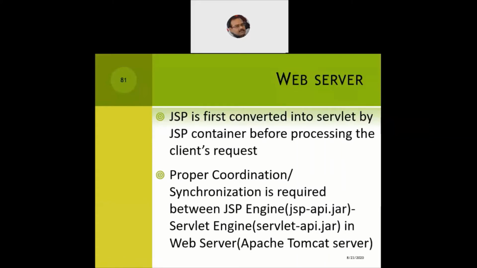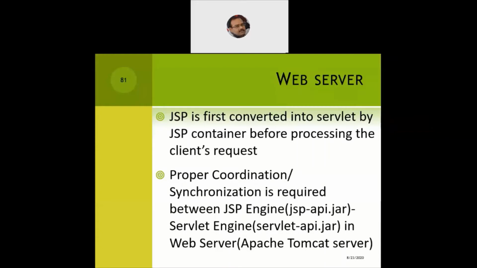Then proper coordination or synchronization is required between all three of them. All three means we'll have an Apache Tomcat server, and this server will have both engines inside it, the JSP engine as well as the servlet engine. Both engines are required for proper coordination or synchronization between them.